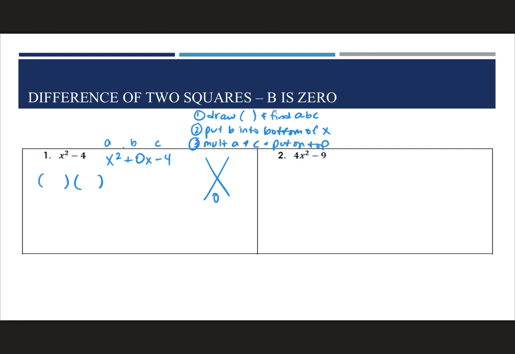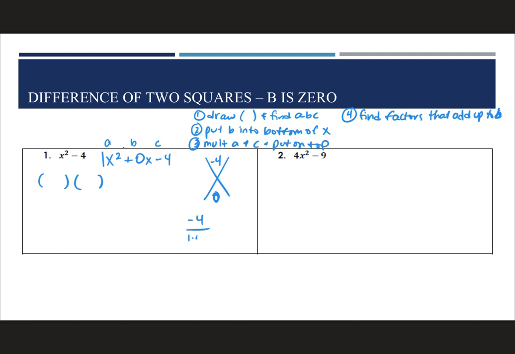And so A times C, A is 1, C is negative 4. So we're going to put the negative 4 on top. All right, and then we have to find the factors that add up to B. In this case, we're looking for negative 4, which means we're finding the difference of two things that are going to add up to 0.